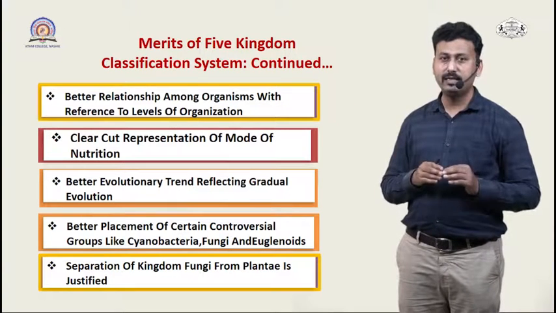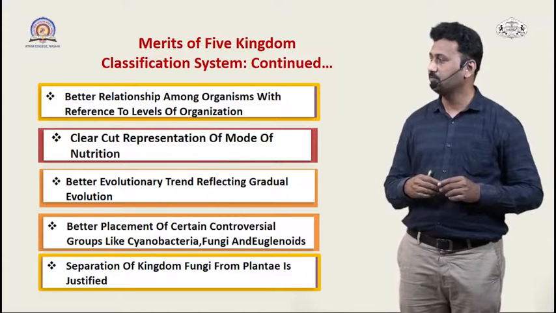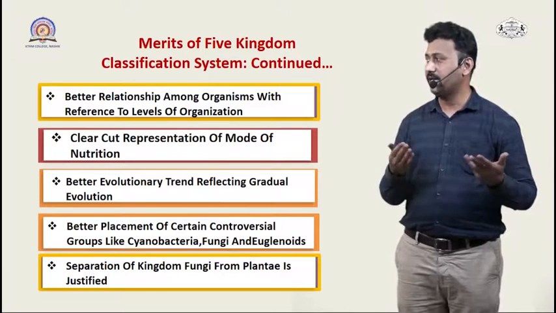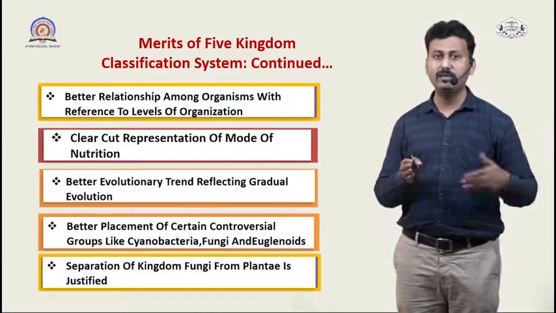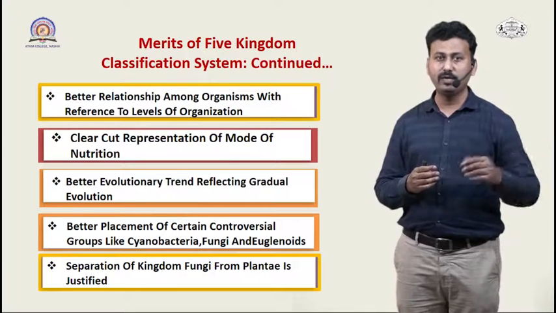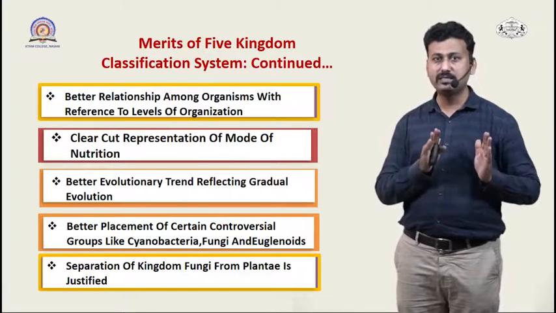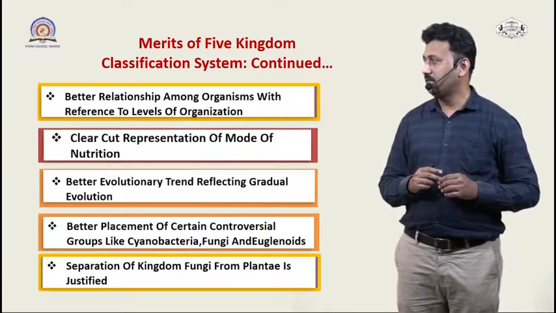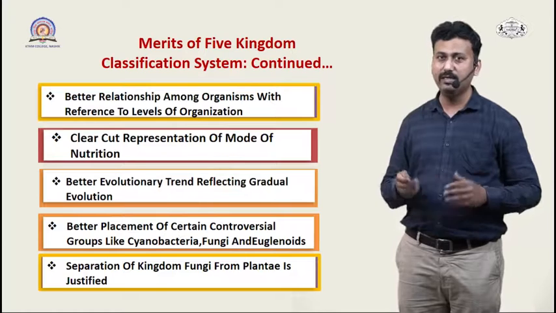Better evolutionary relationships and trends were established between different groups of organisms, and some controversial groups of organisms like cyanobacteria, fungi or euglena, which were not properly placed in the previous 4 kingdom classification system, got a proper place in this system of classification. And as we said, a very important step was separation of the fungi from the kingdom Plantae.